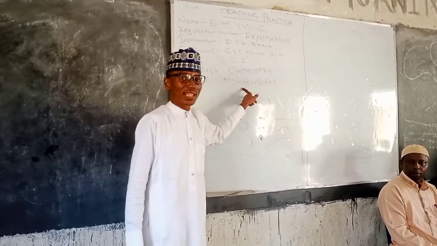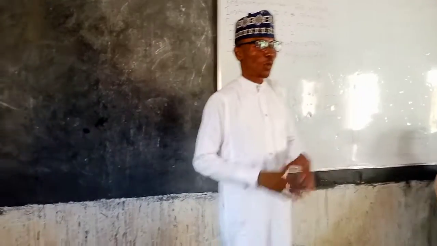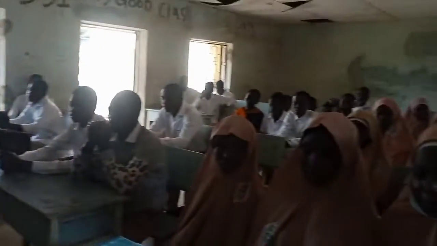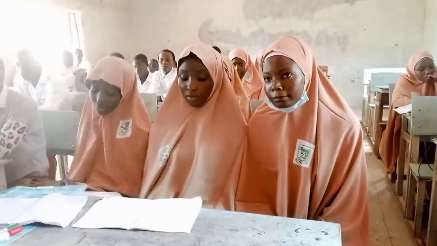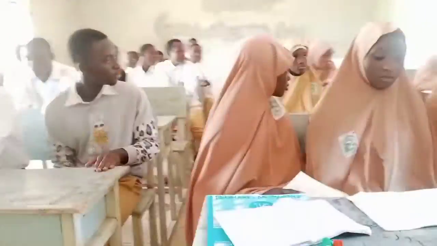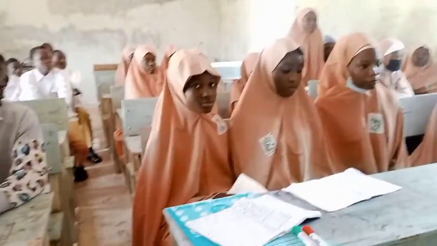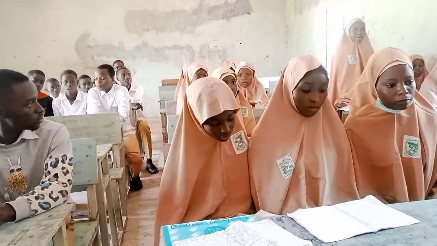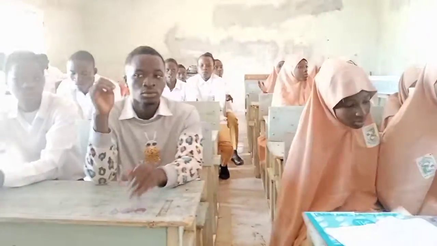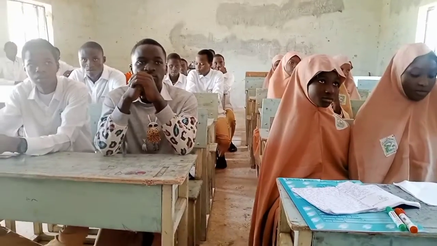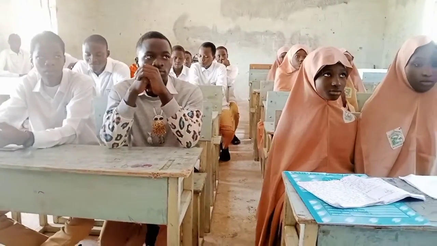Yes. So what do you understand by hydrocarbons? Can someone tell us his understanding of hydrocarbons? Yes? Stand up, Fadila. Hydrocarbons are organic compounds that compose only two elements, hydrogen and carbon. Clap for her, excellent. Hydrocarbons are organic compounds that are made up of carbon and hydrogen only.